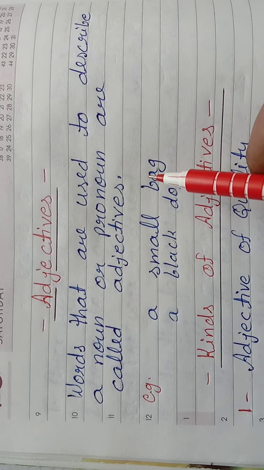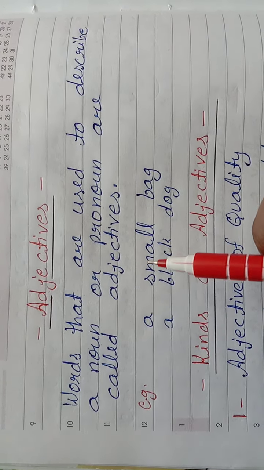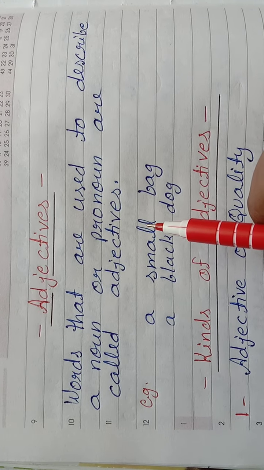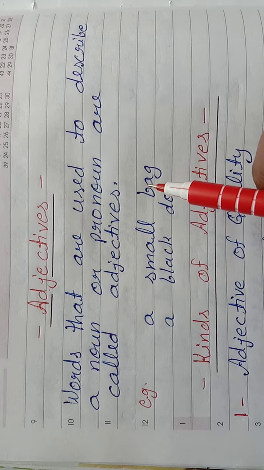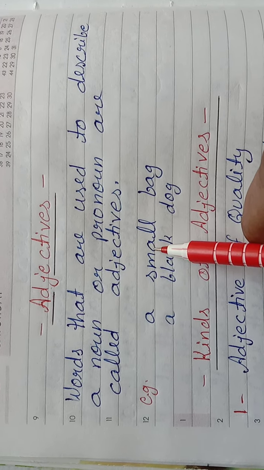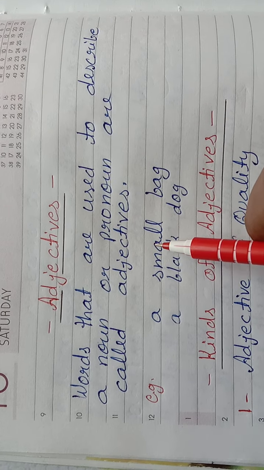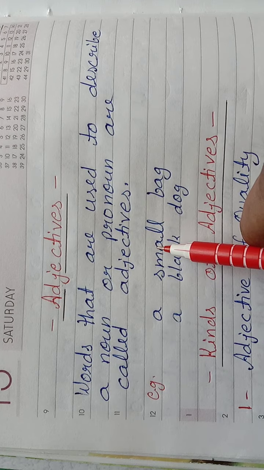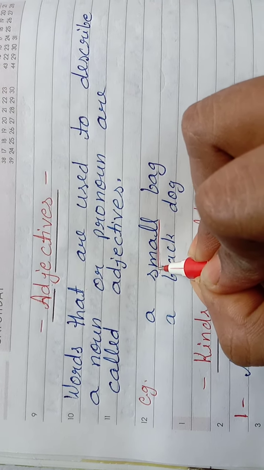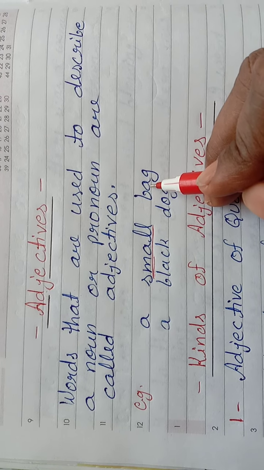So I'm telling you that the bag is really small. I'm describing this noun, this bag, to you while adding this adjective small. So small will be the adjective over here, because this word is describing your noun bag.